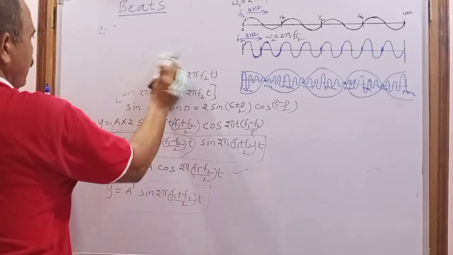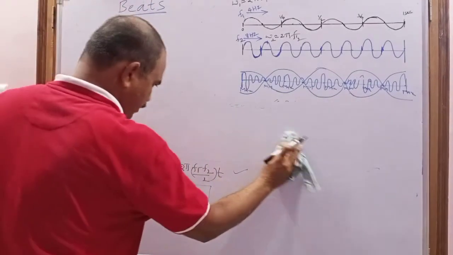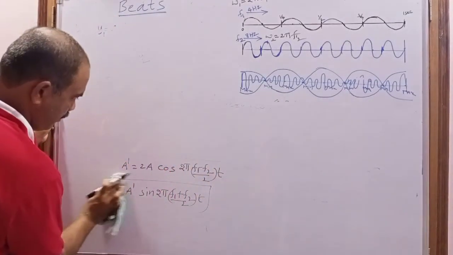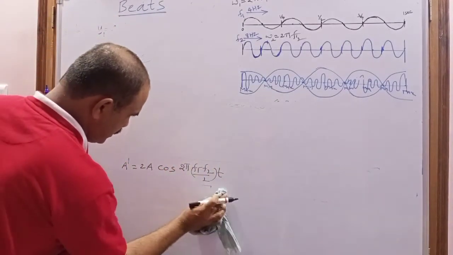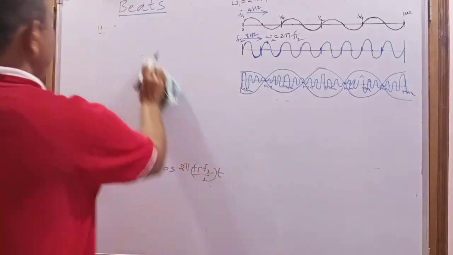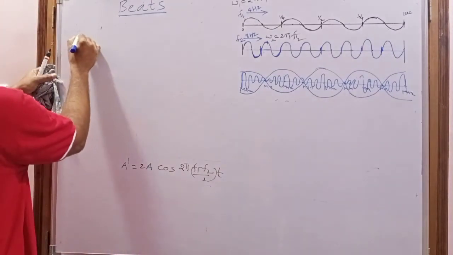So now I am going to explain when the sound intensity becomes maximum and when the sound intensity becomes minimum. That can be given by this amplitude term. So what is the amplitude term here? That is the amplitude of the wave.